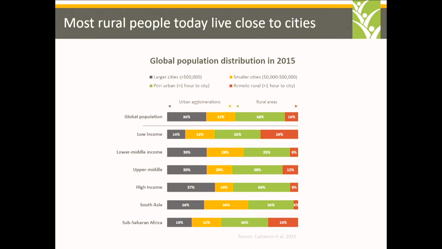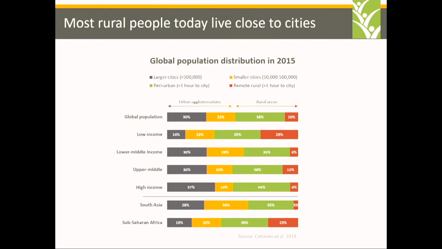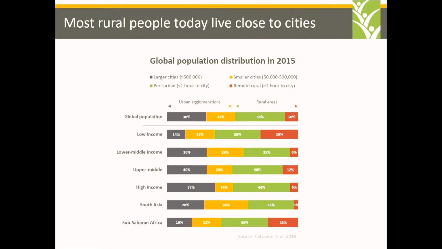And what you can see on the top there, the global population, is that about 30% of the global population live in large cities of 500,000 people or more. About 22% live in smaller towns or smaller cities, between 50 and 500,000. So in total, about half of the global population live in urban agglomerations. But it's the rural population distribution which I think is most interesting, and that is that 4 out of 5 of the rural population live within 1 hour of a city of 50,000 or more. That's commuting distance.